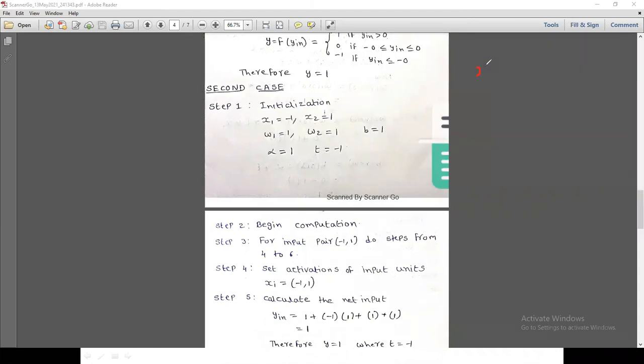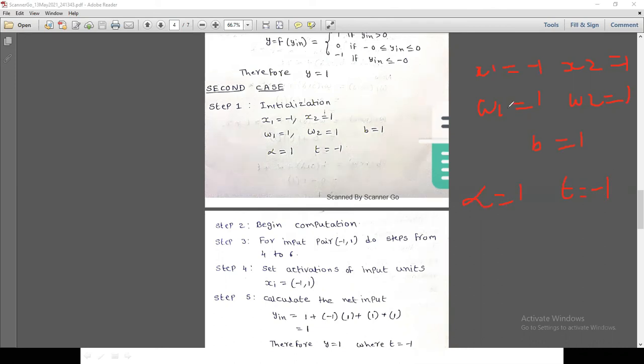What is the x1 value? x1 equals -1, x2 equals 1, and W1 equals 1, W2 equals 1, b equals 1. The learning rate alpha equals 1, t equals -1.